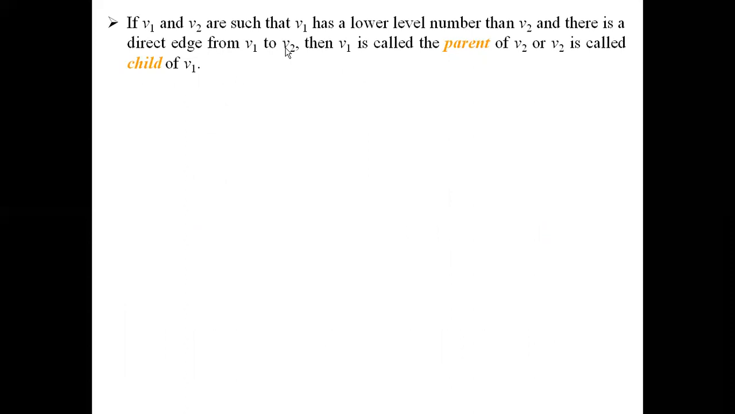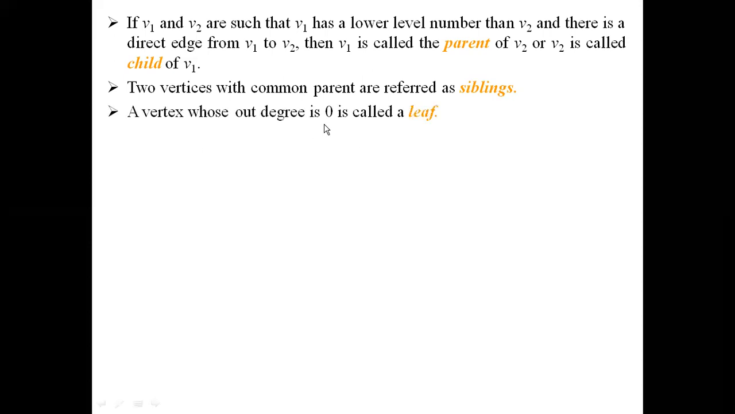Suppose V1 and V2 are such that V1 has a lower level number than V2 and there is a direct edge from V1 to V2. Not just a path from V1 to V2, we are considering a direct edge from V1 to V2. Then V1 is called the parent of V2, or V2 is called the child of V1. We'll understand all these by considering a graph later. Two vertices with a common parent are referred to as siblings. So suppose there are two vertices which have a common parent, those two vertices will be referred to as siblings.